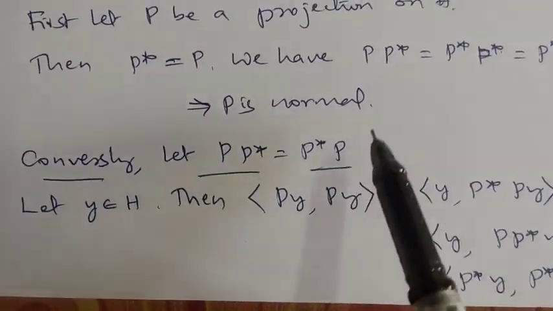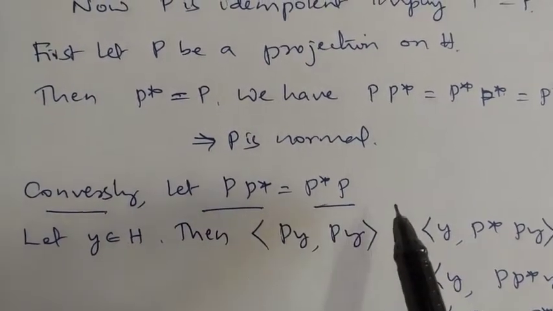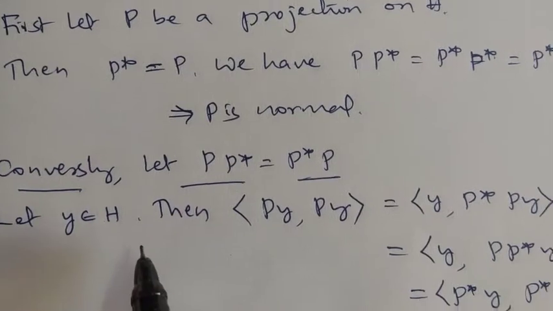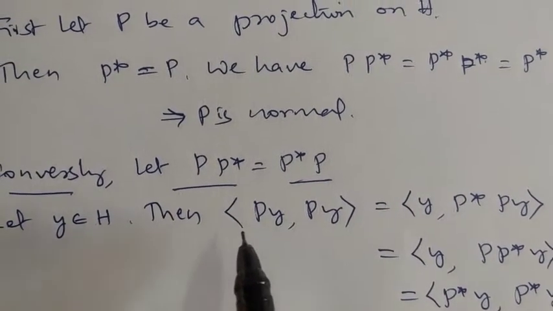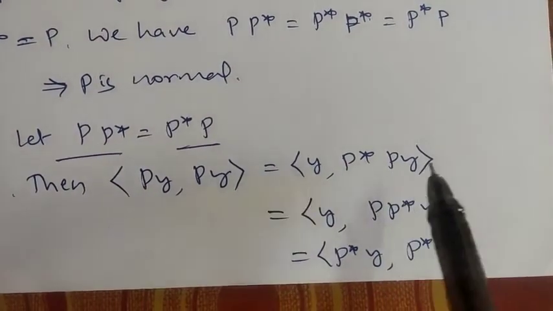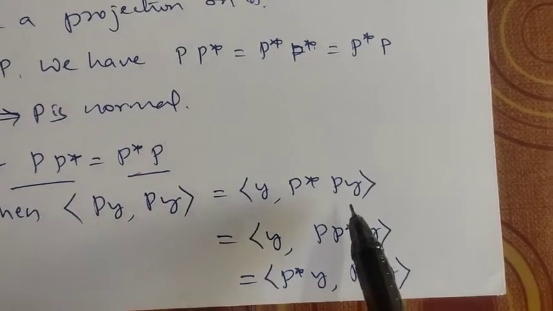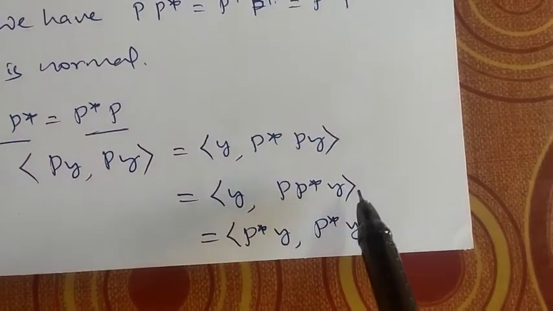Conversely, suppose that P is normal, so that P into P star is P star into P. Now let Y belong to H. Then the inner product of P of Y comma P of Y is what? Y comma P star of P of Y. This is the inner product of Y comma P star into P, which can be written as P into P star of Y. Okay.